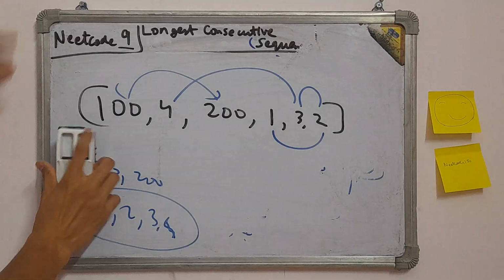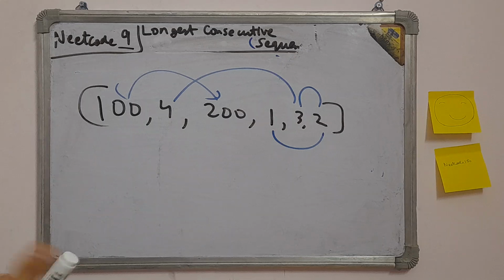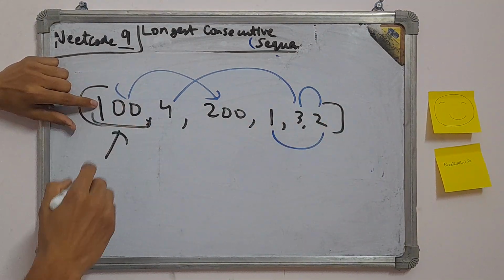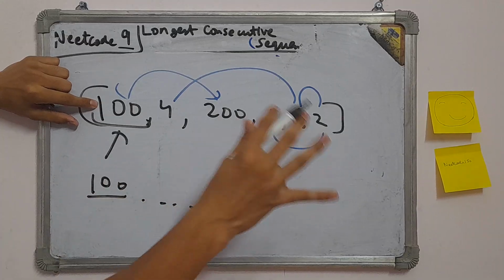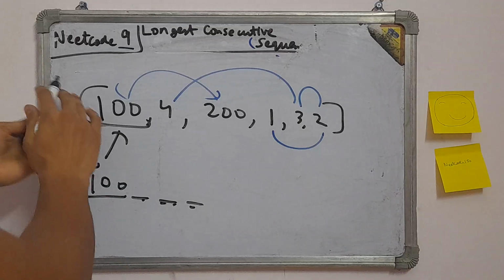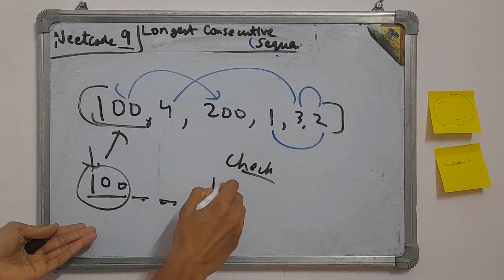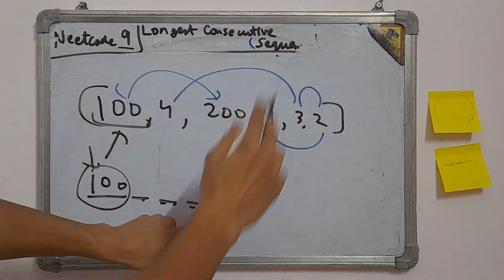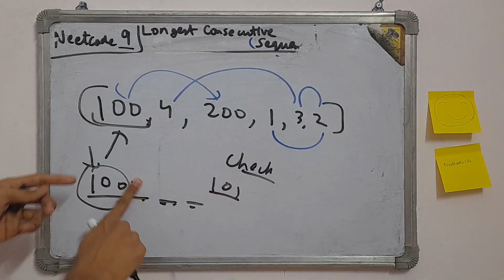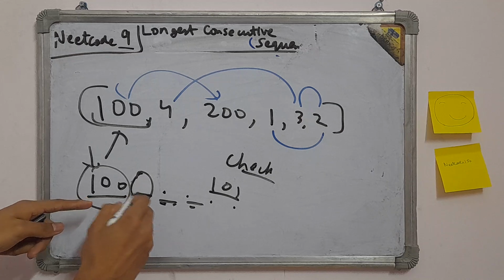So the first method will be brute force, in which we do the extreme, whatever we can, without caring about time and space complexity. For each index, we will do one loop. For each number, we assume that, let's say, 100 is the starting point of a sequence, which we do not know yet. Now we check for next elements. If we have 100, that means we now want 101. If we can find this in the rest of the array, we can add 101 and continue for 102. And if we cannot find it, even if we find 102, 103, 104, 105, it doesn't matter because we don't have 101.